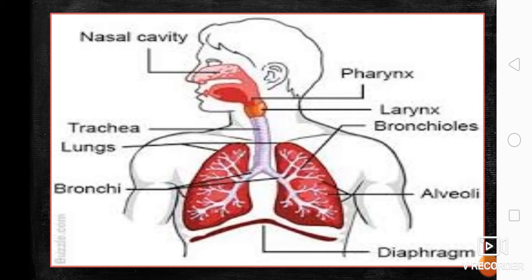And when we inhale and we exhale, the passageway of the gas will be the trachea. So the passageway for food is different from that of air. Now since we are talking about the respiratory system, the air will pass into the trachea.